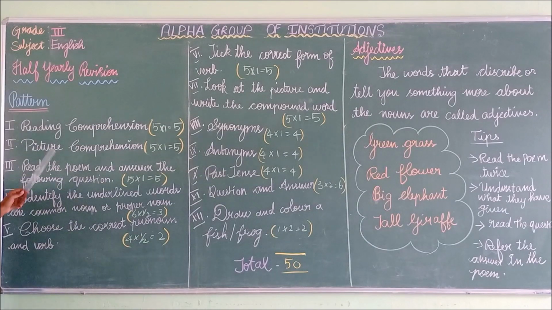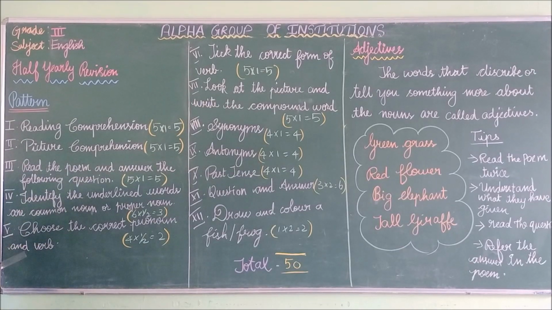So in this class, we have revised reading comprehension, picture comprehension, read a poem and answer the following questions. We have revised the adjectives. You have to identify the adjectives in this poem. Identify whether the underlined words are common nouns or proper nouns. So in this class, we have revised what are common nouns and what are proper nouns.